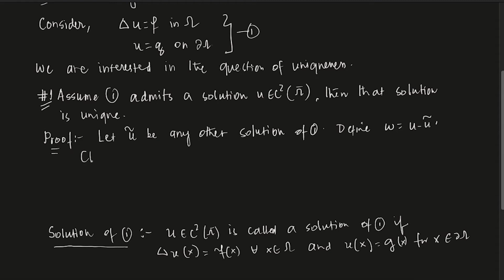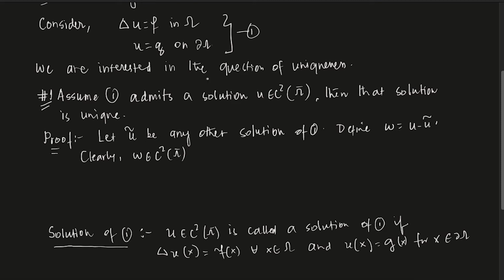So clearly w is in C2 of omega bar, right? u is a solution and definitely it is in C2 of omega bar. u tilde is also a solution. And what do I mean by a solution? A solution to this is a C2 of omega bar function which satisfies this.